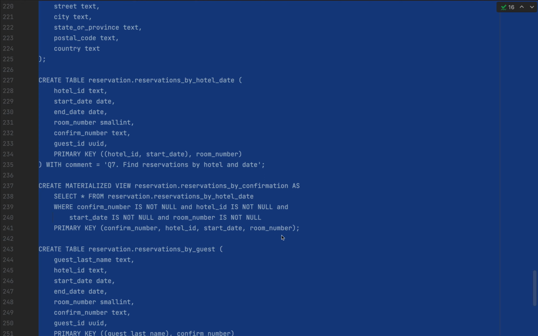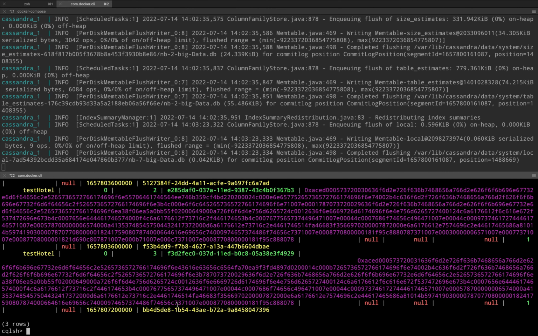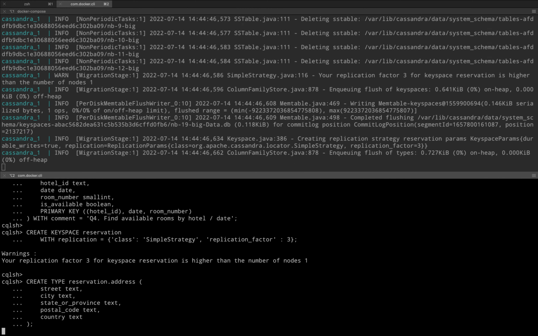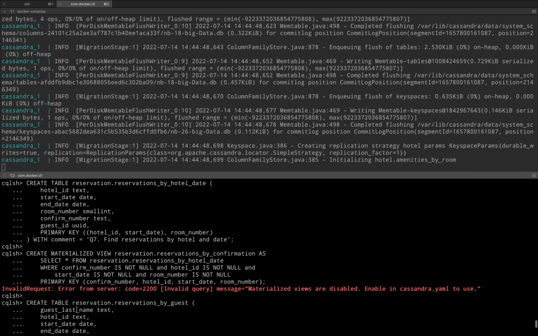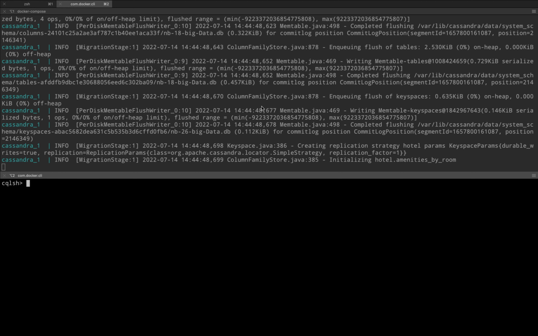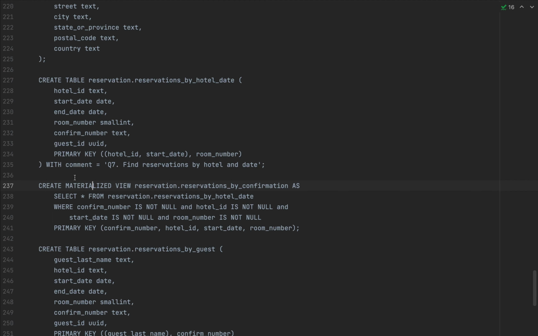Materialized views are an excellent way of keeping some tables in sync. So I'm going to copy those. And in my SQL shell, I'm going to paste everything. So run all the commands, and notice that the materialized view doesn't work because we have materialized views disabled, enabled in Cassandra.yml. So you can enable that in Docker container if you wish. I'm not going to use that for this video. All right, so we're going to ignore the materialized view. You can enable that if you want.